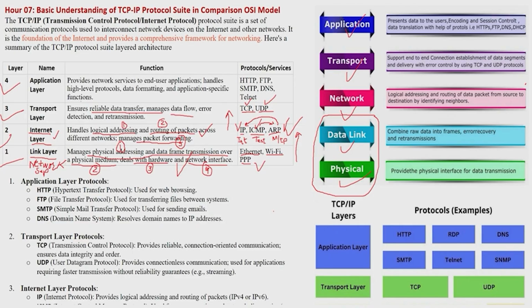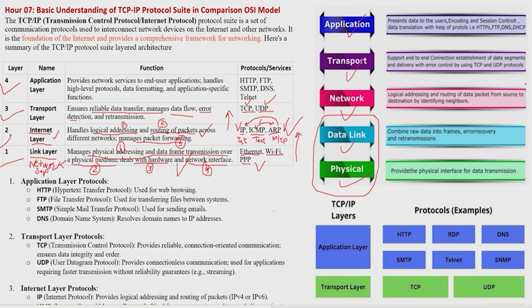For example, I am connecting two computers to each other. One computer has a 100 Mbps NIC, and the other has a 1 Gbps NIC. So what will happen? The computer with 1 Gbps speed will be sending traffic to the 100 Mbps one in thousands of packets, and that one cannot receive them. So communication will only be possible up to 100 Mbps. So data flow control is needed.